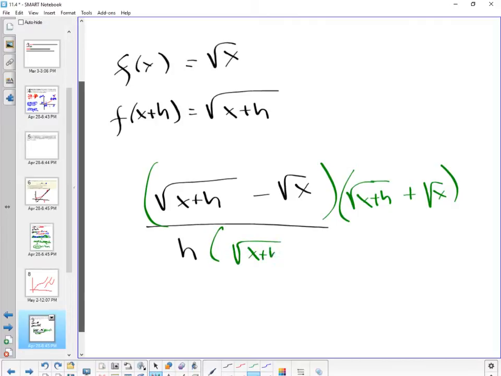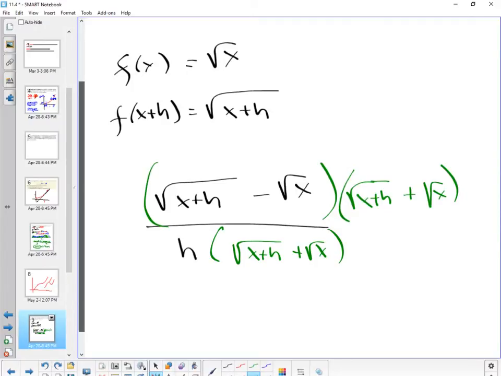Now, can someone tell me why that's not going to be an issue? Because all I've done is added more square roots, right? Why is that not going to be an issue with this problem? Square root times square root is gonna get rid of the square root in the numerator, but what about the denominator? Well, now you can.